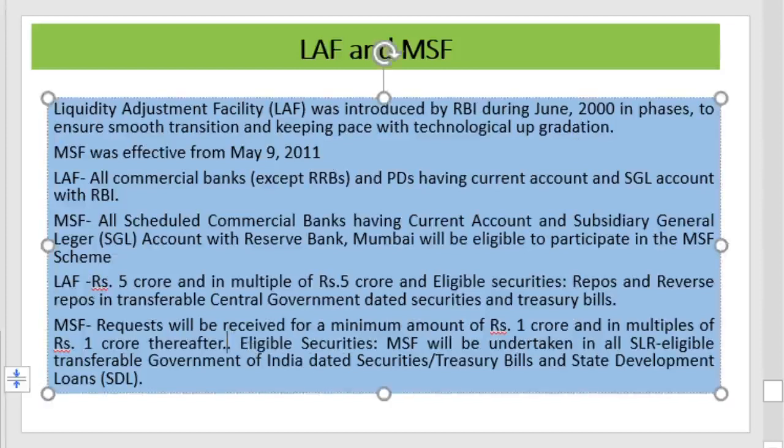These are the major differences between the LAF and MSF. The rate of interest charged for the MSF will be higher than the repo rate. Repo and reverse repo rates are the important tools of the liquidity adjustment mechanism. This is the liquidity adjustment facility, or the mechanism to adjust liquidity in the economy.